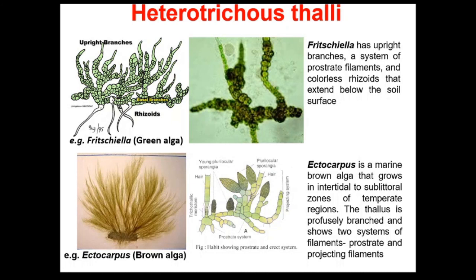The thallus is profusely branched and shows two systems of filaments, prostrate and projecting filaments. In Ectocarpus, the erect system is more developed compared to the prostrate system. So in the second photo you can see these prostrate filaments and erect filaments. The erect system is more developed compared to the prostrate system.